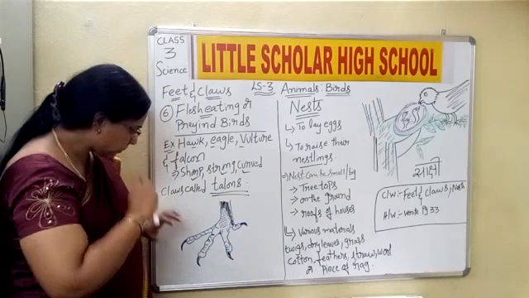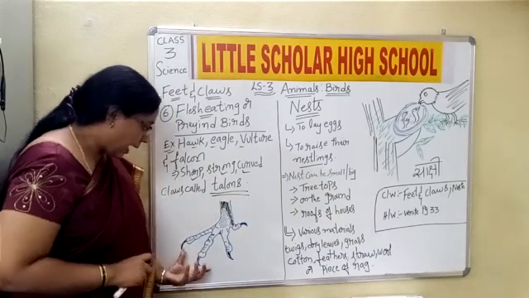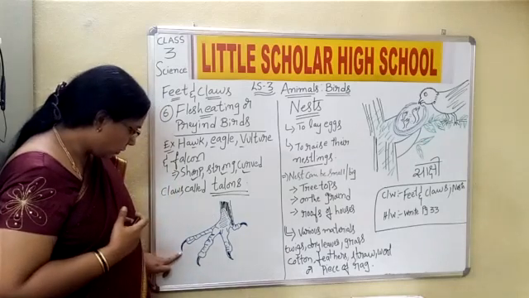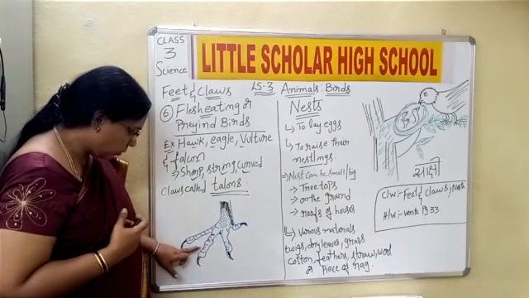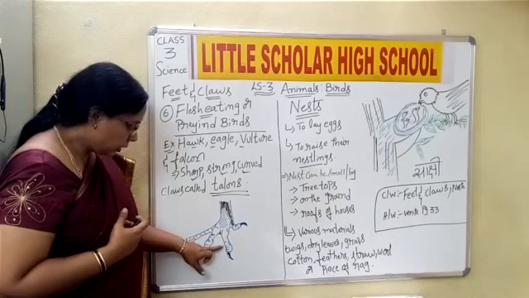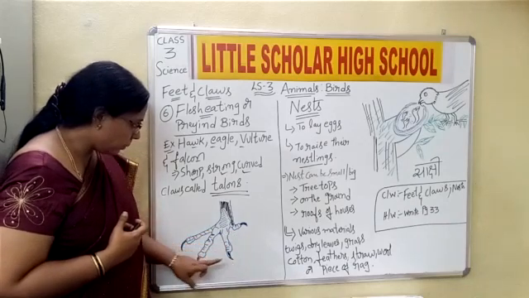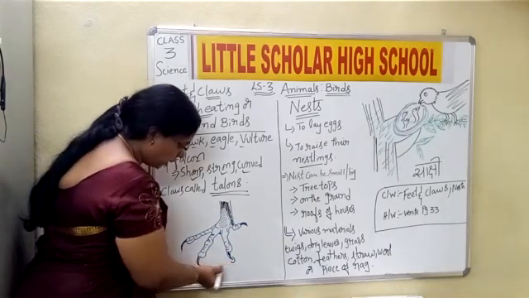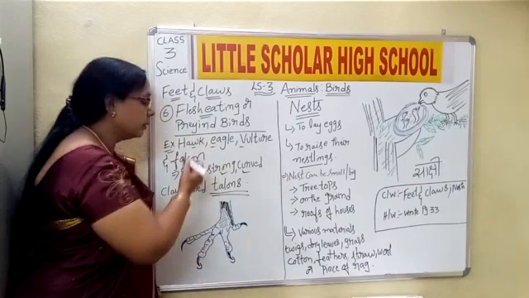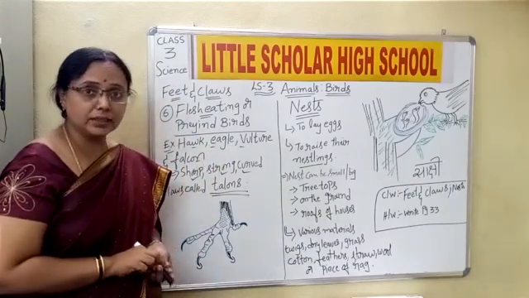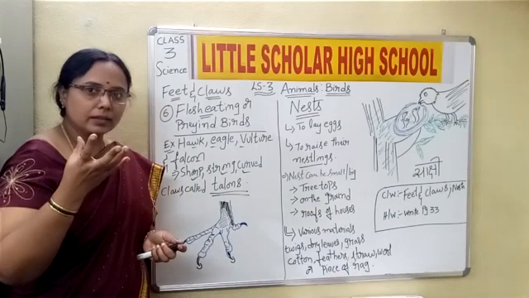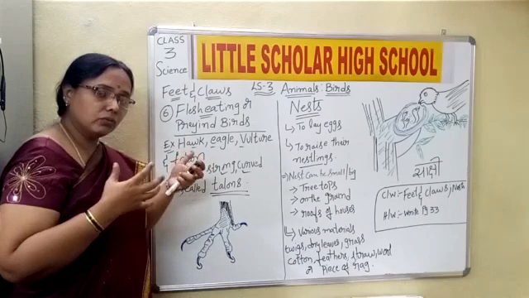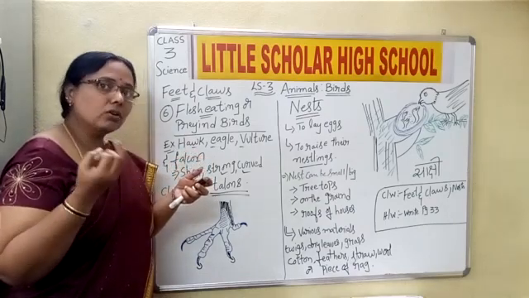So this is how the feet actually look. See children, these are very pointed, very sharp, and they look strong enough also. Yes or no? And if you observe here, they are curved in nature. Usually these kinds of birds prey on and eat frogs, rats and snakes. The hawk and eagle feed on rats, frogs or snakes.